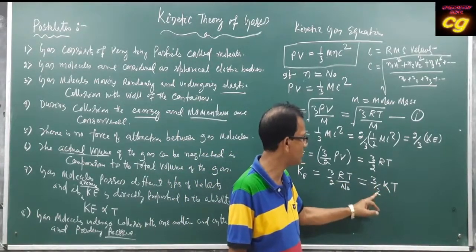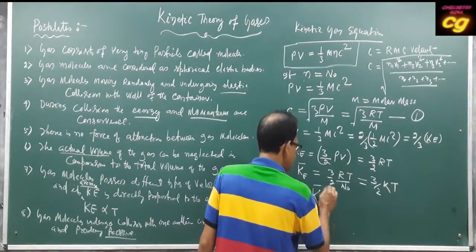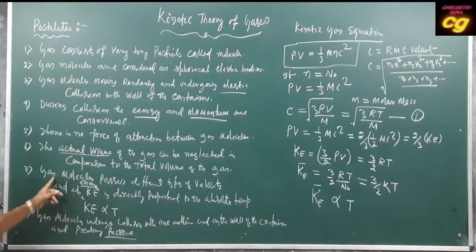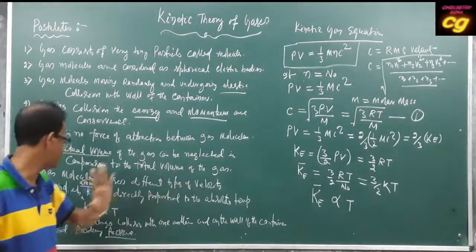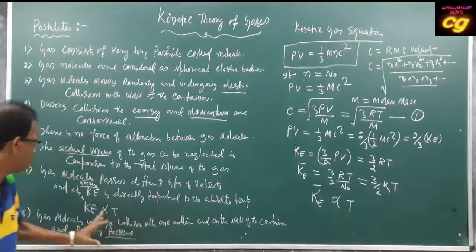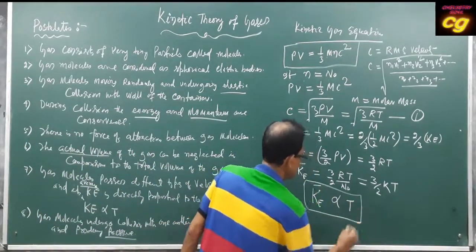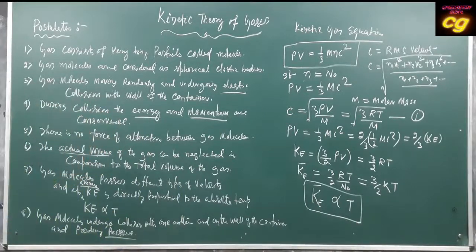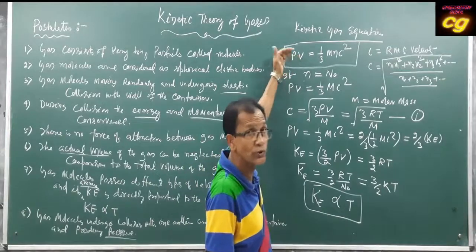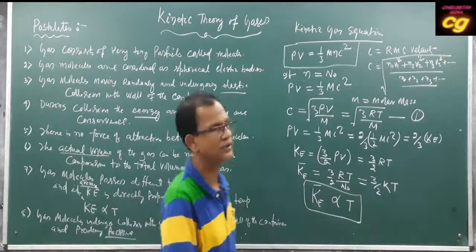k is a constant, 3 by 2 is a constant, so this indicates that average kinetic energy is directly proportional to temperature. Already we have discussed that gas molecules possess different types of velocity, and their average kinetic energy is directly proportional to the absolute temperature. Now it is proved. From the kinetic gas equation, we proved that average kinetic energy is directly proportional to absolute temperature.